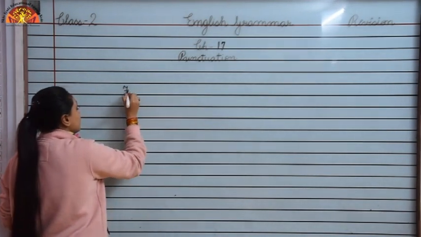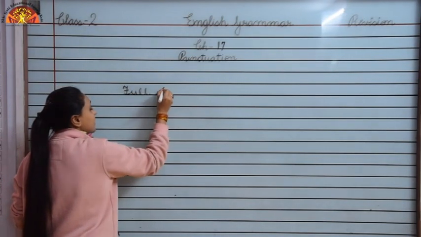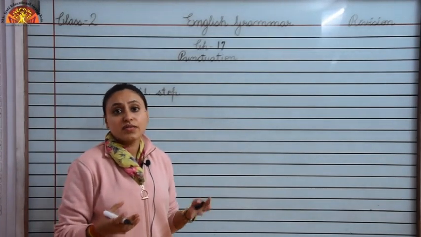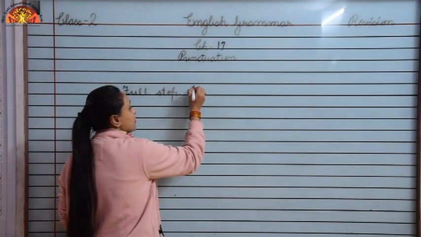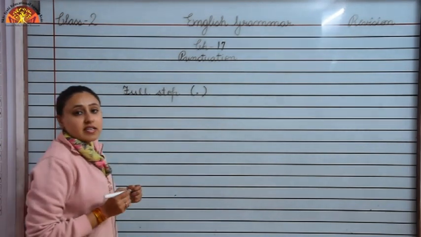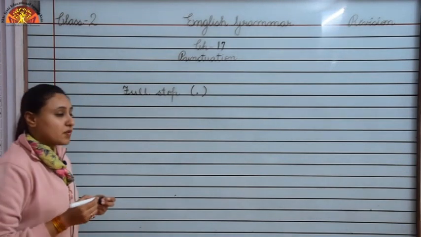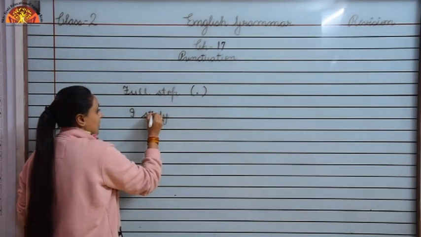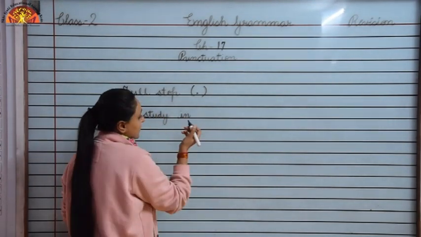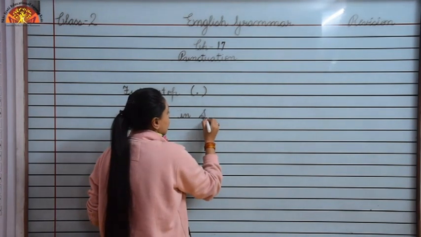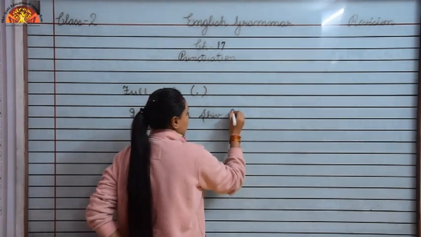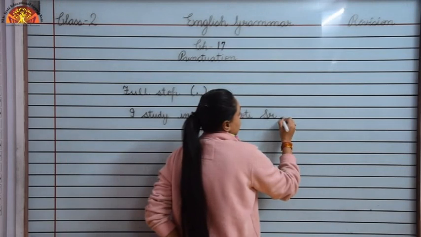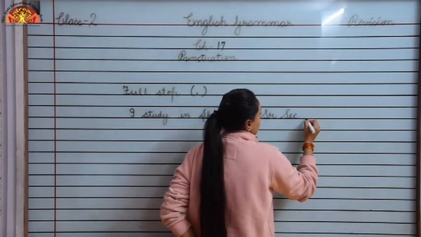So children, when do we use full stop? Whenever a sentence is telling you something, we use full stop at the end of the sentence. This is the symbol of full stop. I'll write a sentence for you. I study in Shiv Jyoti Senior Secondary School.